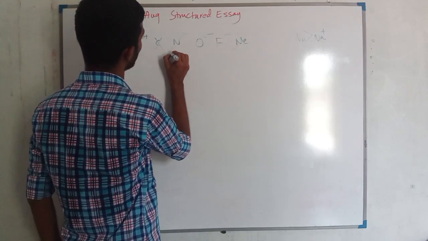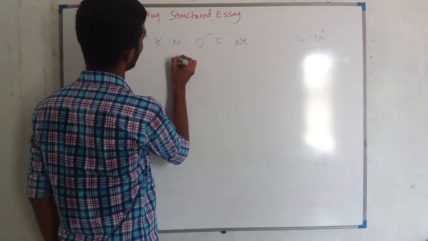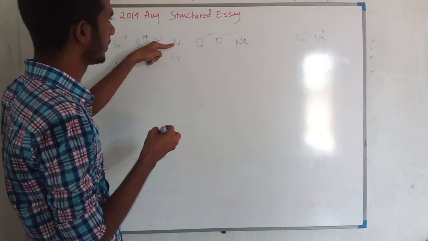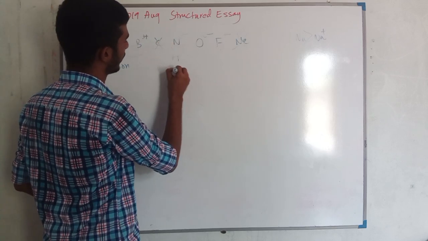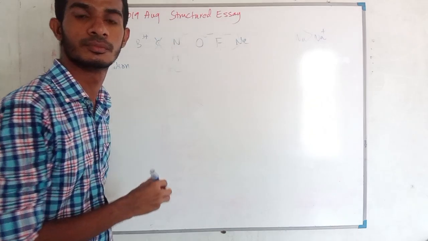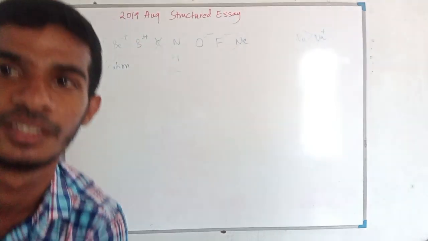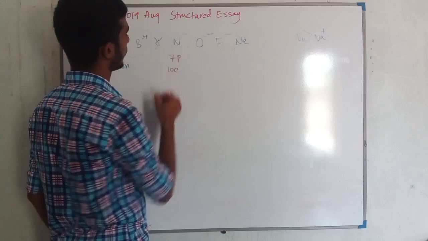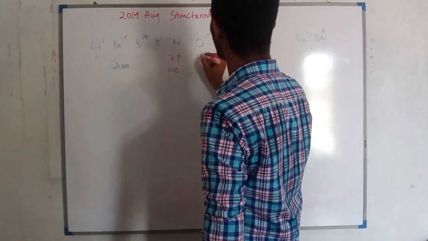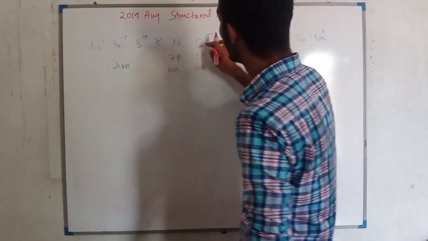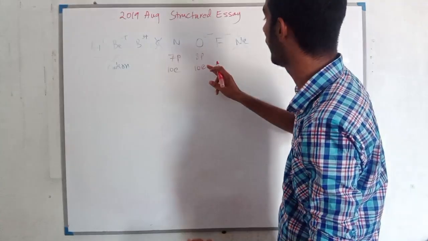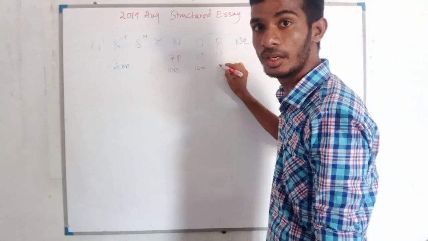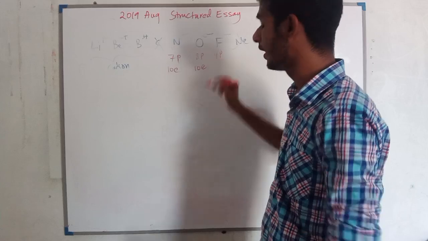Here we will have 7 protons, but since nitrogen has accepted 3 electrons, there will be 10 electrons. Here we will have 7 protons and 10 electrons. And here we will have 8 protons and 10 electrons. Why? Because oxygen has accepted 2 electrons. And here we will have 9 protons, because the atomic number of fluorine is 9.